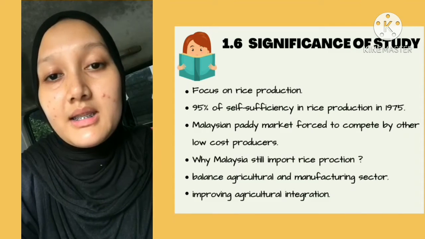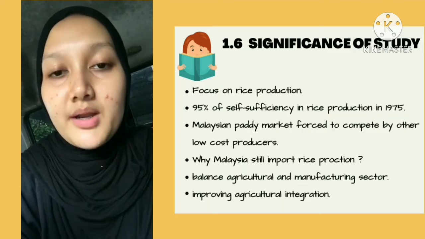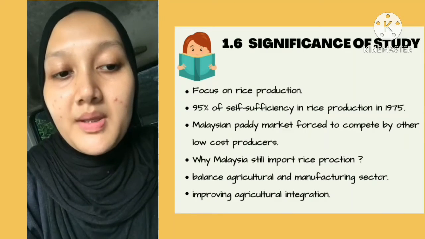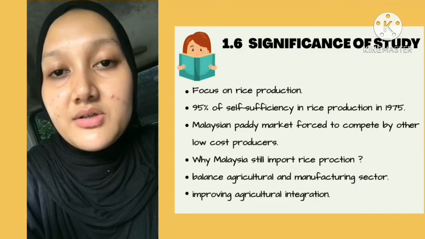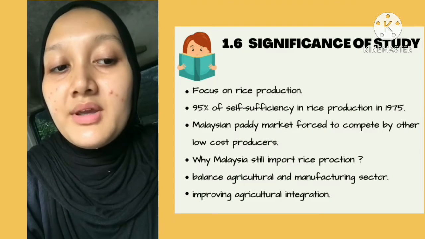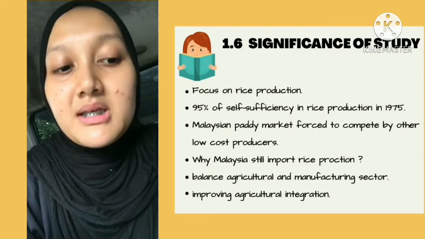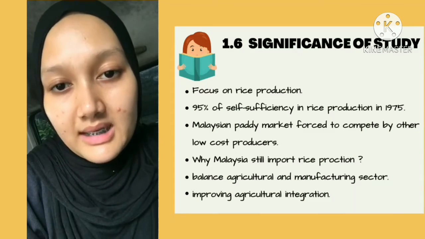The agricultural sector and its export share of GDP also reduced to give priority to the manufacturing sector. The second NAP was drafted to balance the agricultural and manufacturing sectors. It is also improving agricultural integration with others, especially in higher-level and sustainable agricultural sectors.